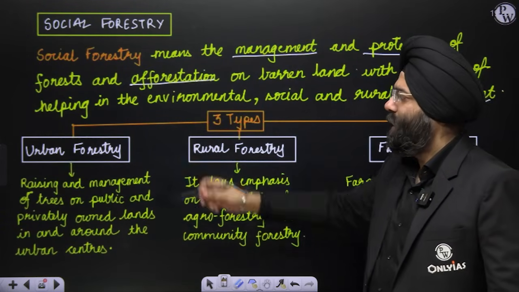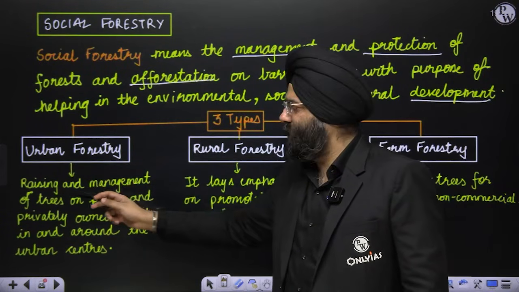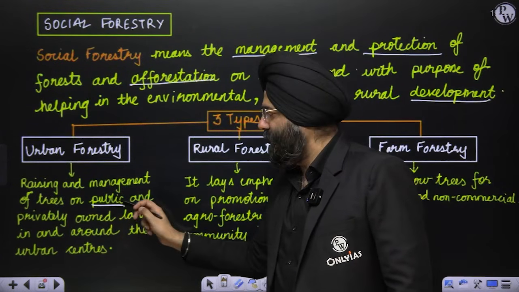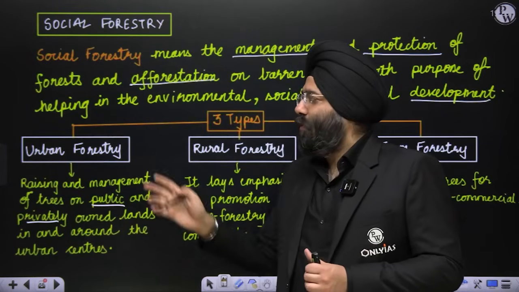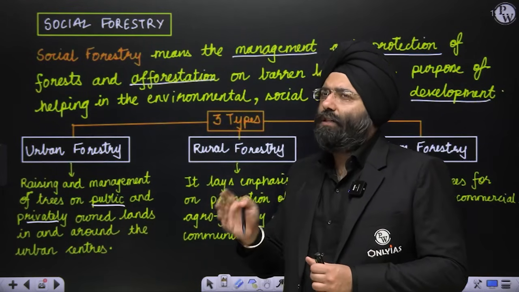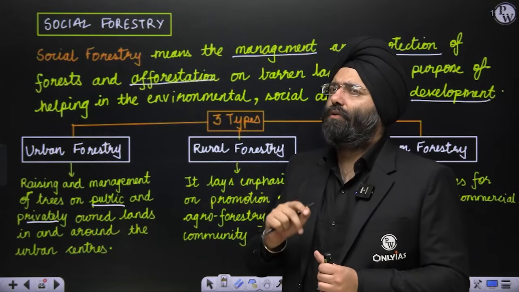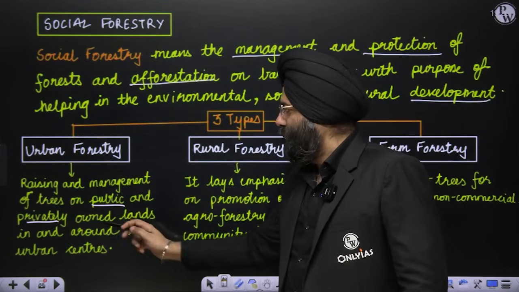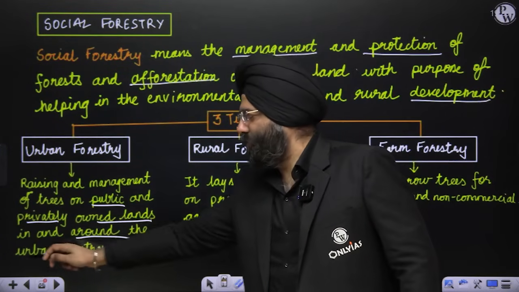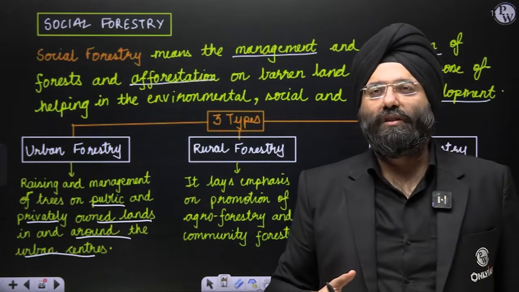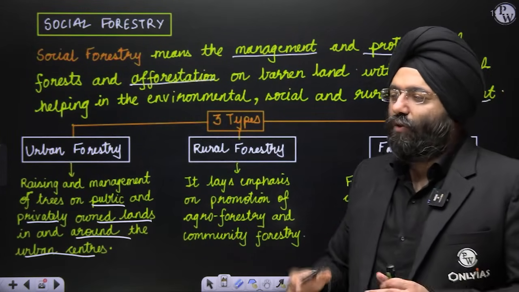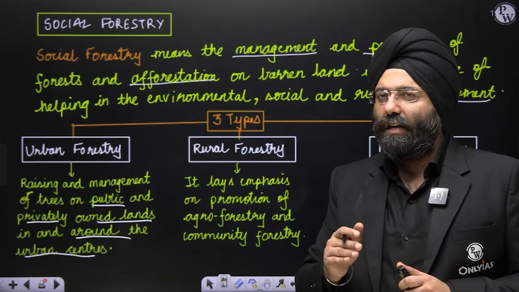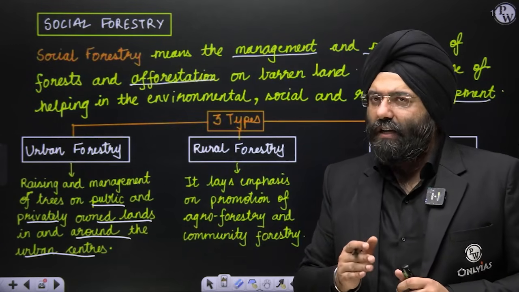We'll see them also. Urban forestry means raising and management of the trees on public land as well as private land. See, public land as well as private land, this can be asked. They can ask you that, okay, urban forestry deals with planting only on public land. You will say, yeah, that is fine. If they mention it can be used on private land, you will say, no, how can someone plant on private land? It is mentioned here. So you can plant on owned land in and around the urban centers. Obviously, you have to take permission for that. You cannot go to someone's house and just force them to plant a tree. You cannot do that, but obviously with consensus. So that means you can have the planting of trees taking place on private property as well as public land, right?